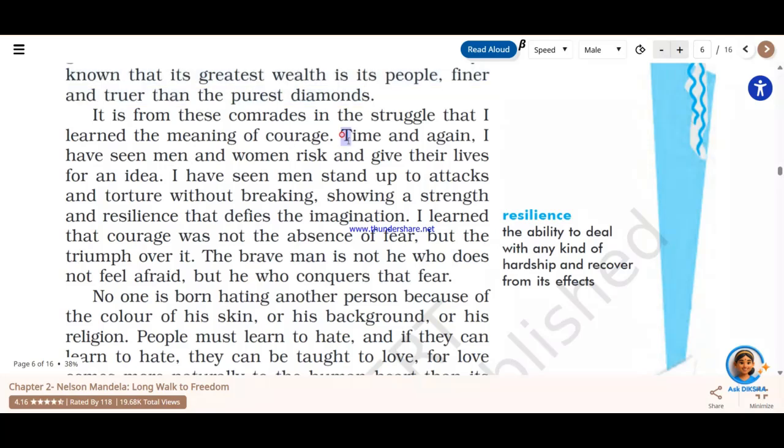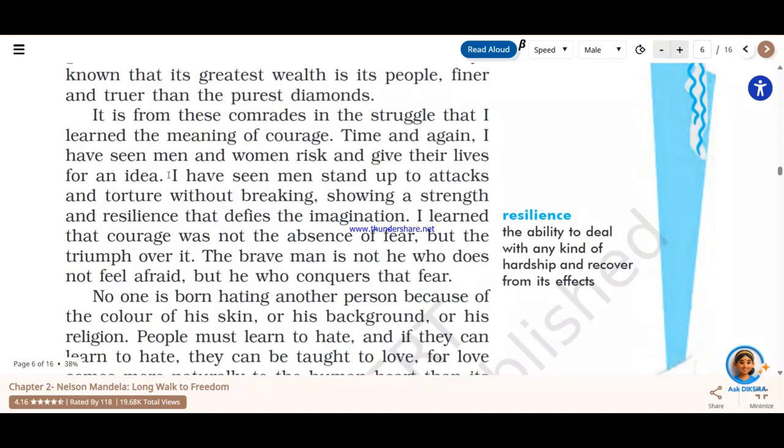Now Nelson Mandela, very importantly, he says that here is where he learned the meaning of courage. Now what is courage as per Nelson Mandela? It is there later in this paragraph, and he says that he has seen people, those who risk their life because of an idea. And what was that idea? The idea was to attain freedom. All right. The idea was to chase the white supremacy away from their country. And he had witnessed men and women, those who were ready to sacrifice their life for the freedom of their country. And then he says, I have seen men stand up to attacks and torture without breaking, showing a strength and resilience that defies